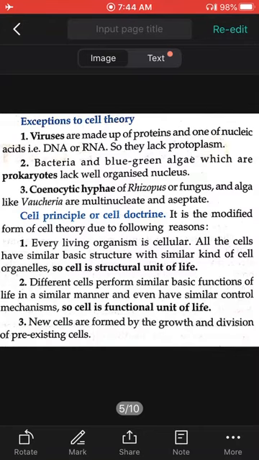कोई भी living organism वो cellular होगा, है ना? Cell का structure क्या है? All cells should be similar in structure and have similar kinds of cell organelles. Same structure होगा, same organelle होंगे. That's why they are known as the structural unit of life.